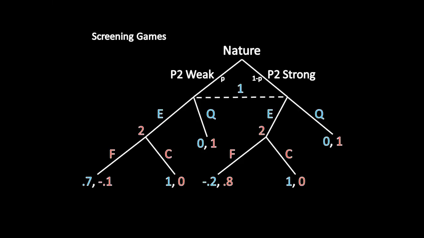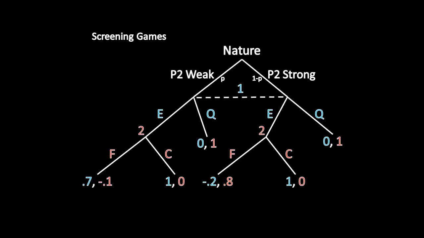The reverse is going to be true if player 2 is strong. If player 2 is strong and she fights, well, now player 1 is getting a negative payoff, negative 0.2, and player 2 is doing quite well for herself. She's getting a payoff of 0.8. So this is the game. Let's go ahead and solve this, and let's see why screening games, situations where the uninformed actor is moving first, are easier to solve for. Let's see why that's the case.